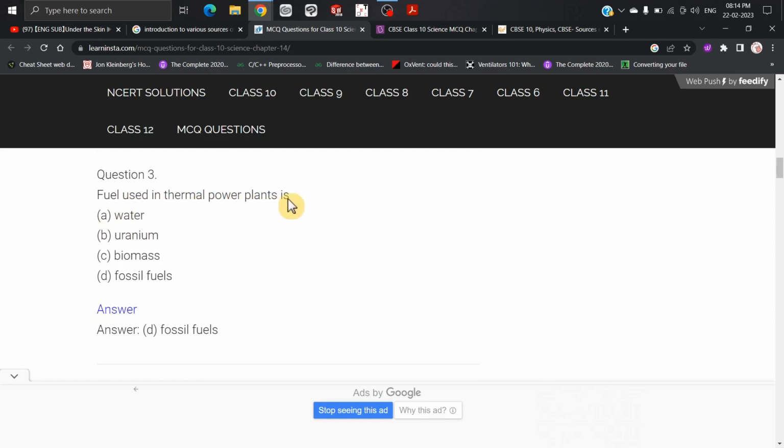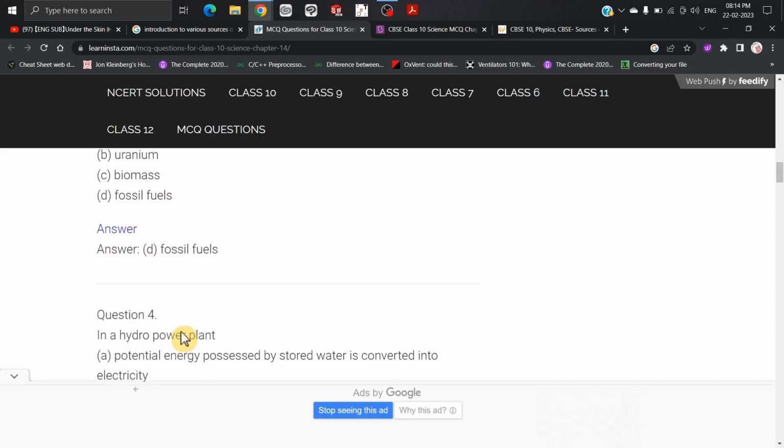Thermal power plants में कौन सा fuel use होता है? Water, uranium, biomass या fossil fuel? So fossil fuel is the answer.